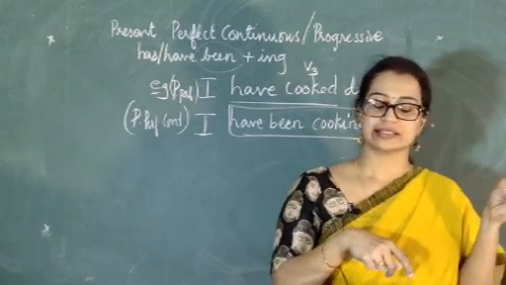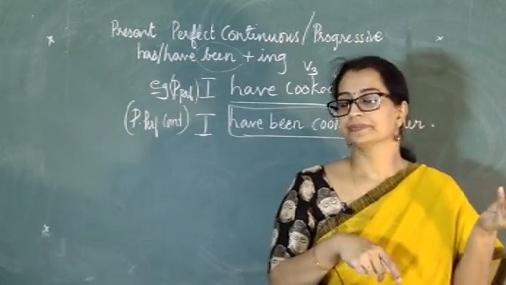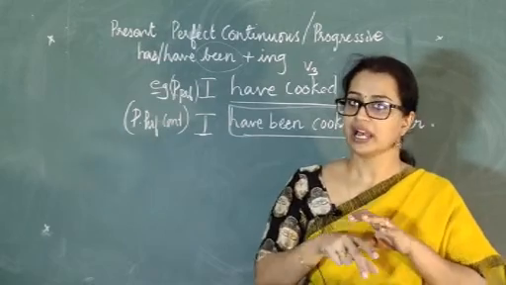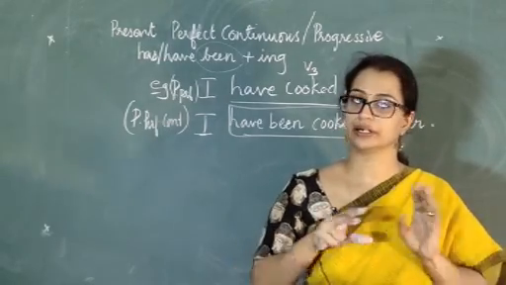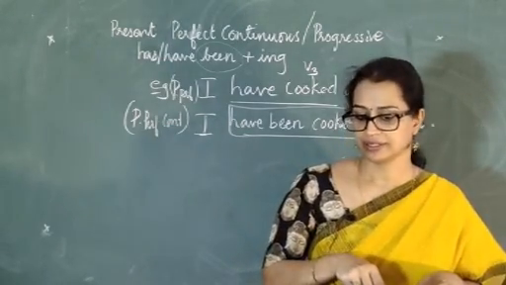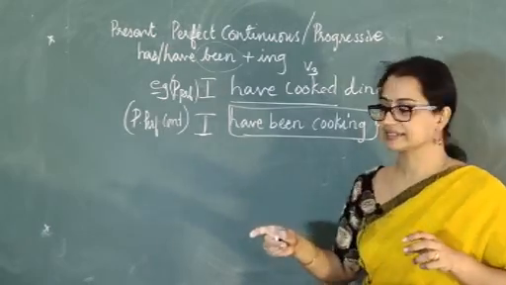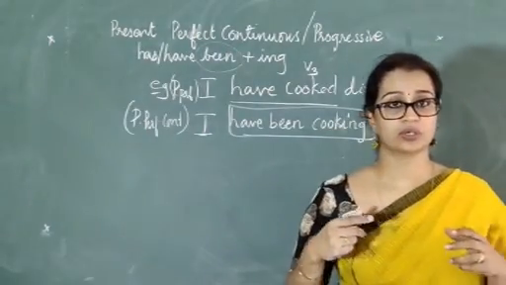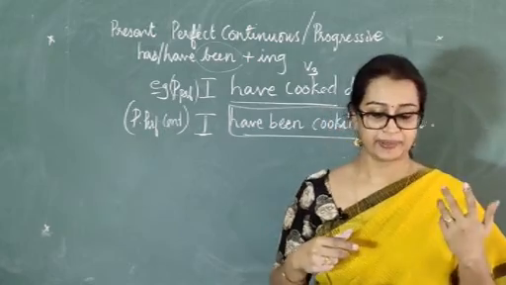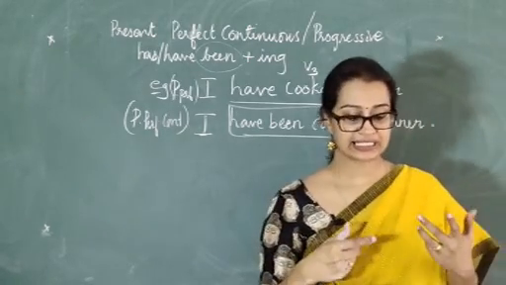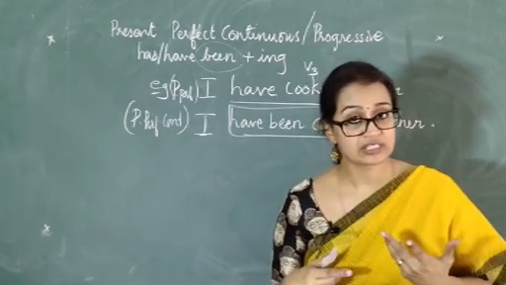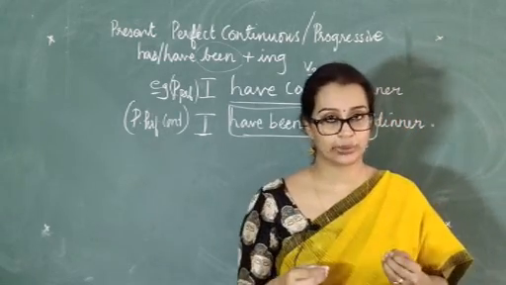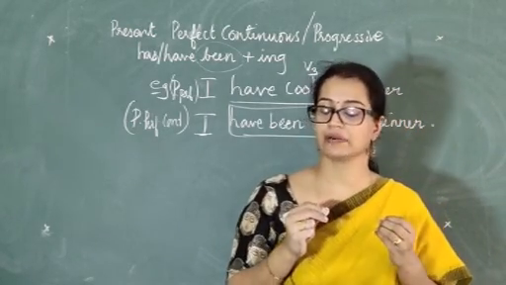We studied that in the last video. So the result is now. I have completed, just over. It's done. But what about the second sentence? I have been cooking dinner. It means that I have started cooking in the past and I am still continuing. I haven't completed. I haven't finished cooking.